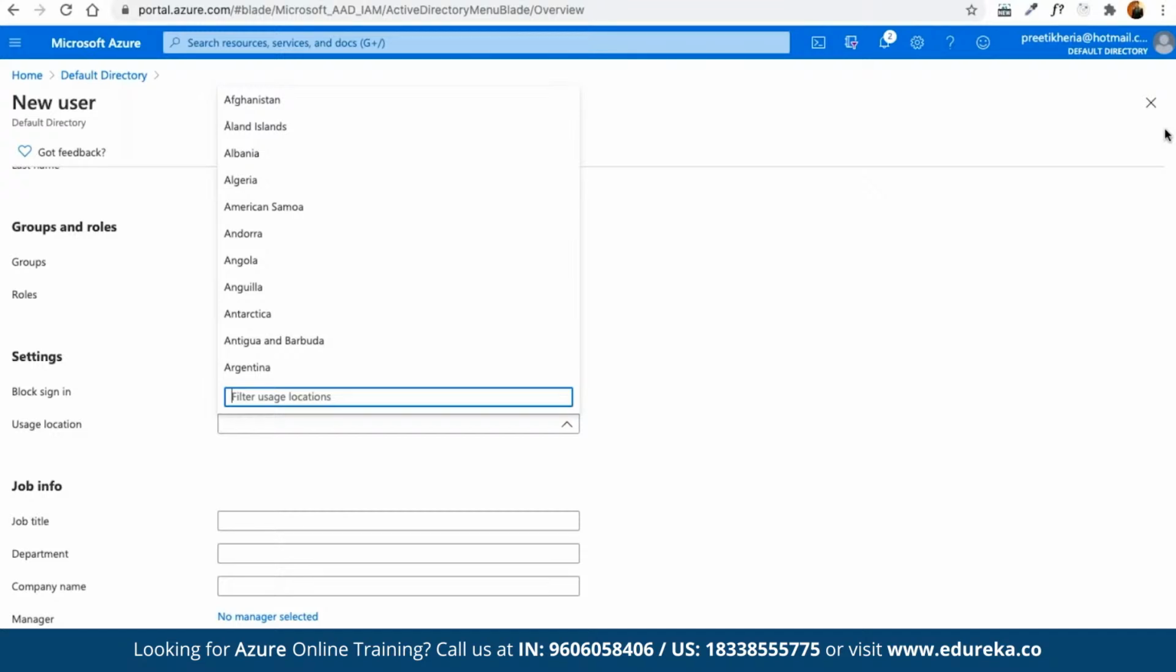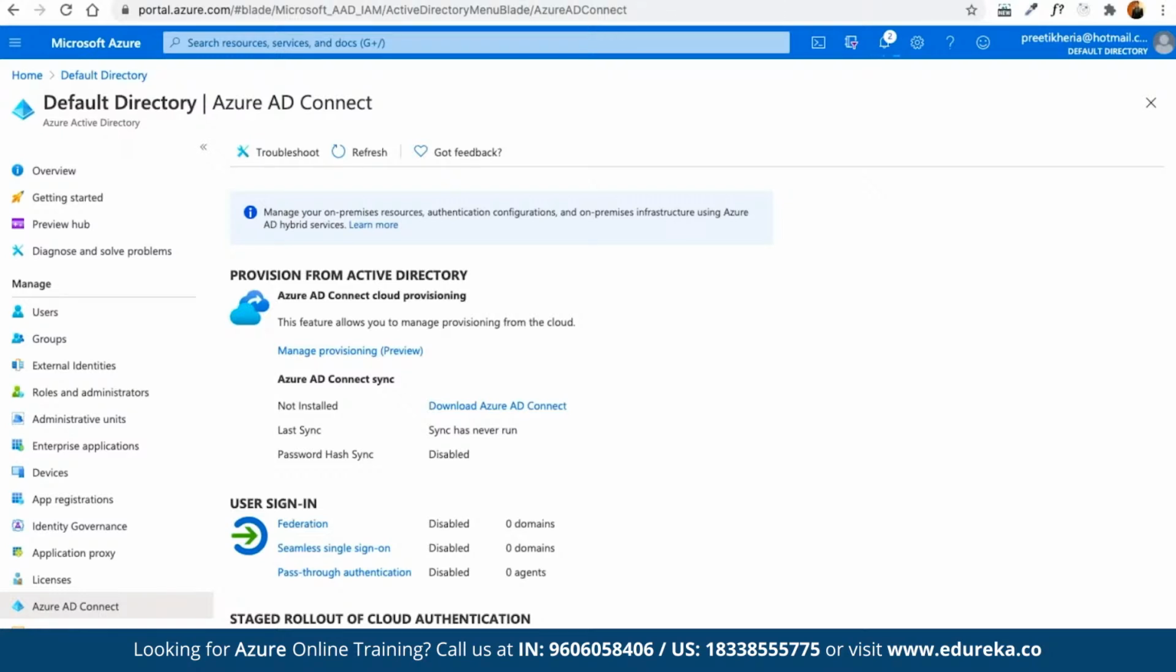Same way, if you want to work on Azure AD Connect, suppose we want to manage the on-premise resources, authentication, configurations, and on-premise infrastructure using the Azure AD hybrid services, then we can make use of Azure AD Connect. This is going to give us the entire options for provisioning from Active Directory by using the Azure AD Connect cloud provisioning. We can also make use of the user sign-in. The staged rollout for cloud authentication and on-premise applications can be easily configured for remote access as well by using this Active Directory Connect.